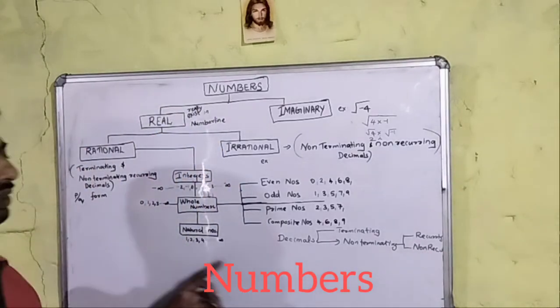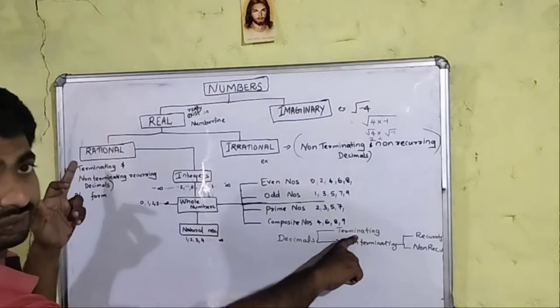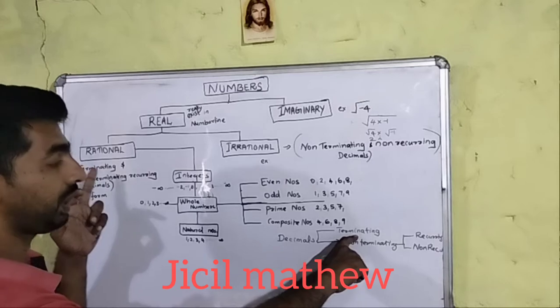In this category, terminating is always rational.